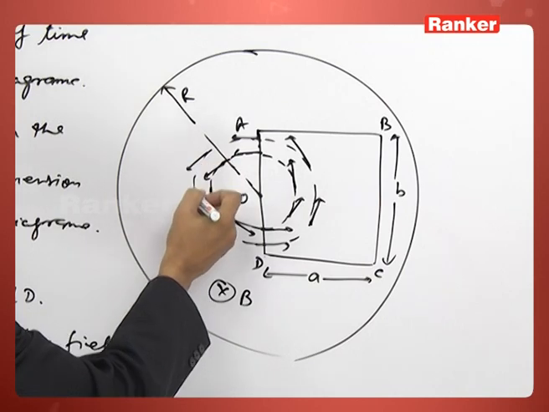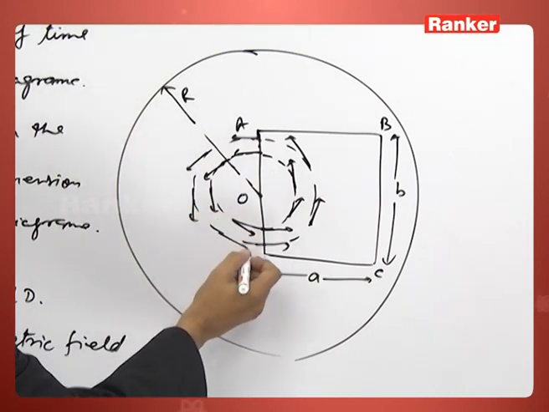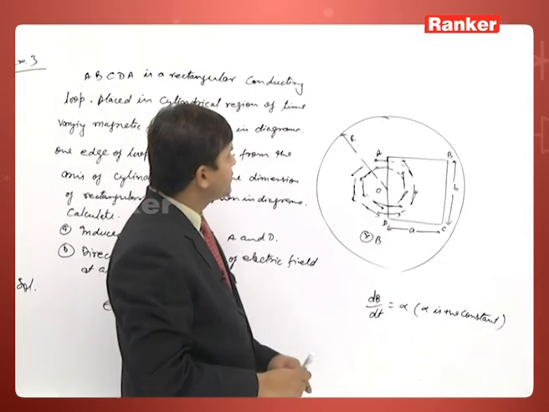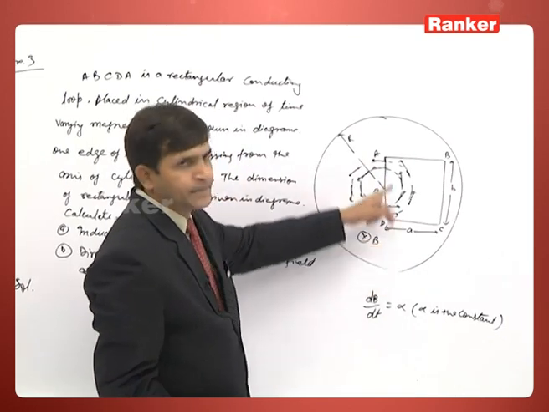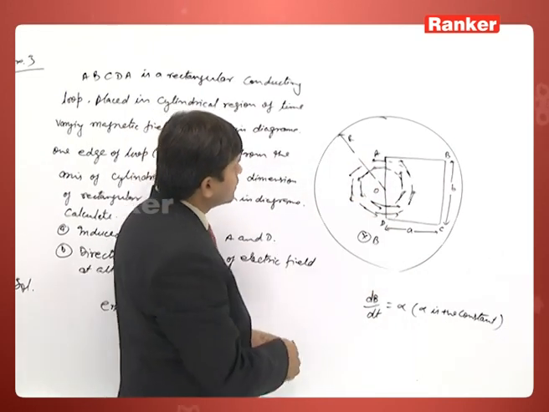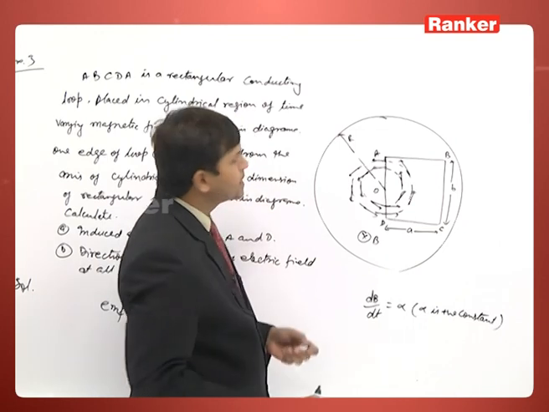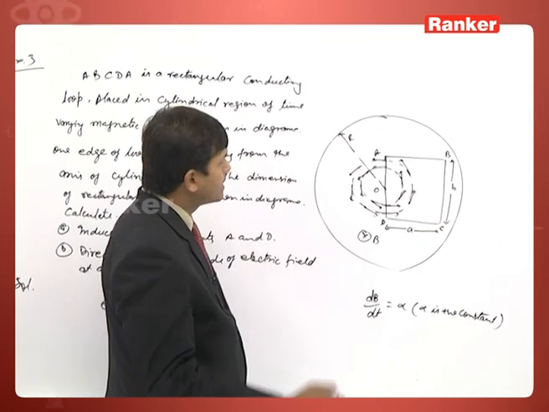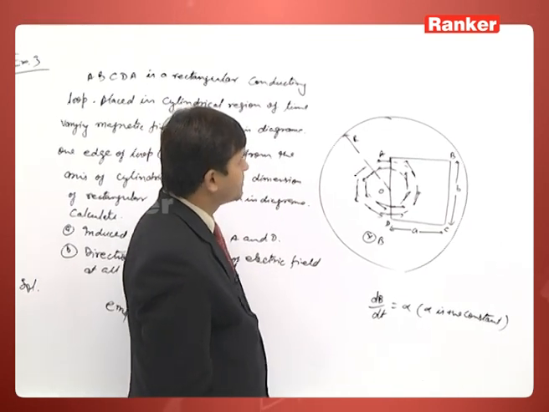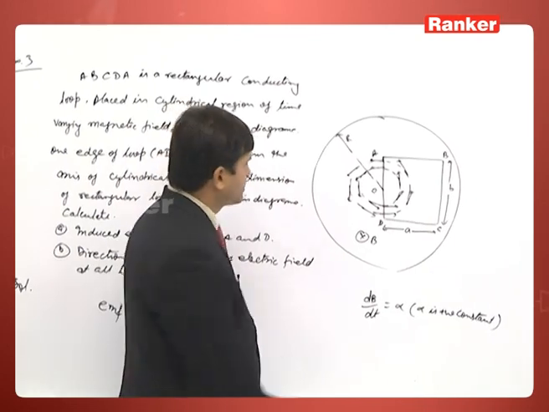So, what I observe when we are moving along the line AD: whatever the magnitude of the electric field, first see the direction of the electric field and our direction of motion.